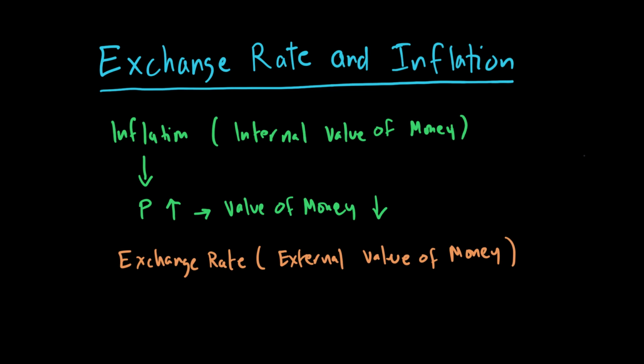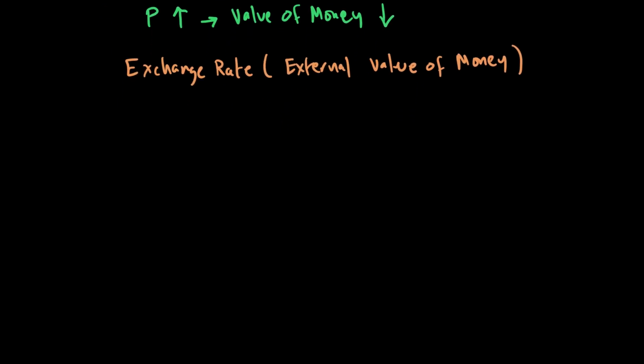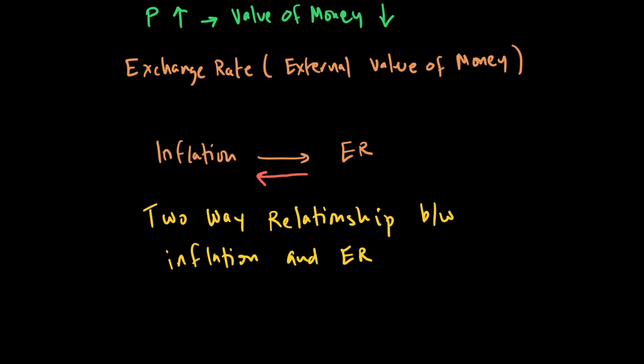The second thing we want to talk about within this discussion is that when you look at internal and external value, inflation can affect exchange rate, and vice versa, exchange rate can also affect inflation. So there is what we call a two-way relationship between inflation, your internal value, and exchange rate, your external value of money. So let's explore the two-way relationship.